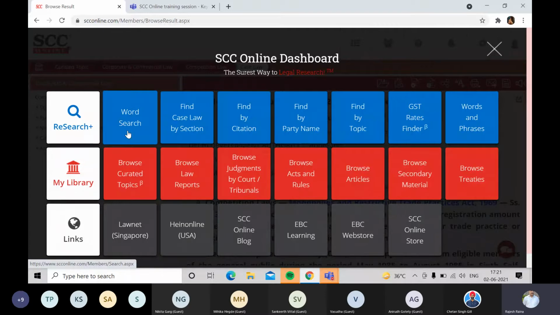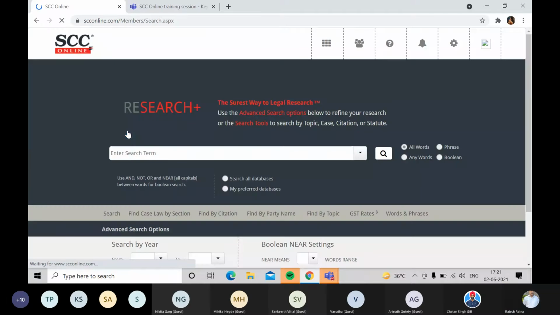And in word search, you're already keying in the words or queries, and then of course you get to see the judgments and all. So let us give a search. So Chetan, is there anything specific you want to get searched here in the word search?